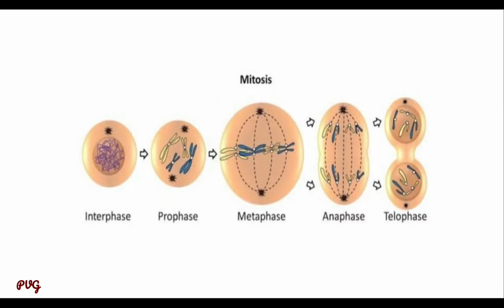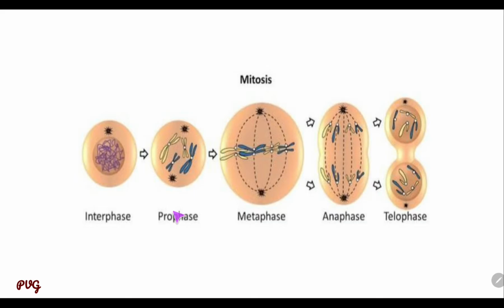See, these are the stages of mitosis. This is only a diagrammatic representation of mitosis. First the interphasic cell, then it continues into two stages, prophase. In prophase there are two stages, early prophase and late prophase.